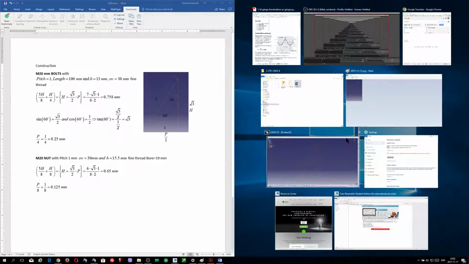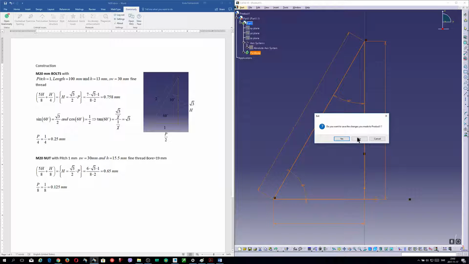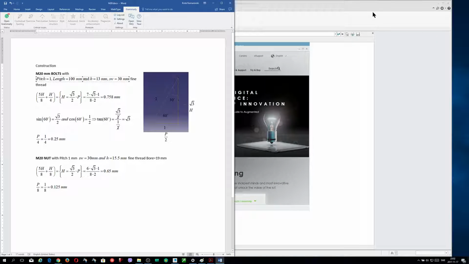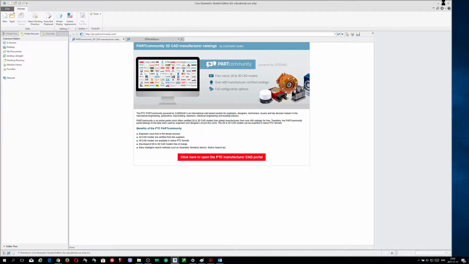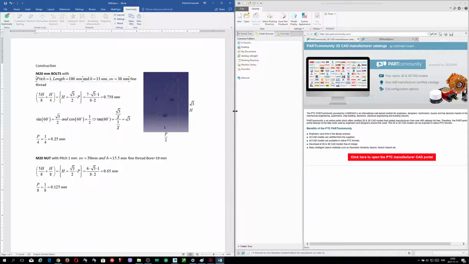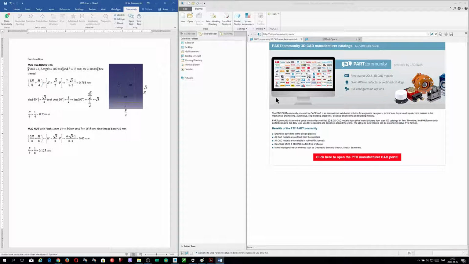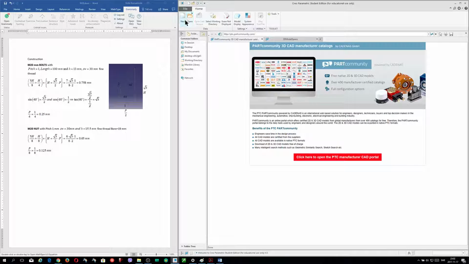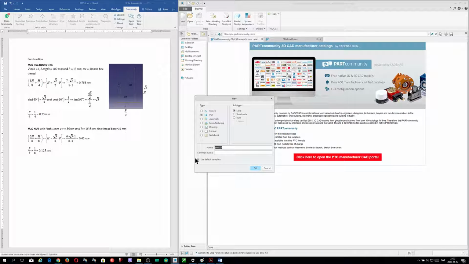Here it is PTC CREO. I have started this one, and I will use this. I need this one. Okay, just a few moments, please. Take a new part and write here M20 bolts.